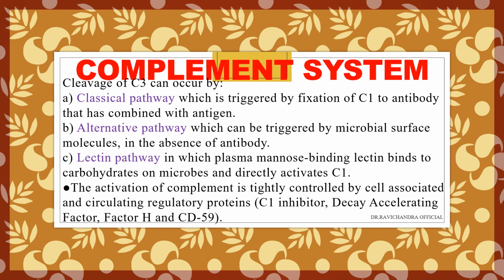With the presence of antibody, C1 is fixed. In the absence of antibody, alternative pathway will happen. And in the presence of carbohydrates and lectin, lectin pathway will happen. All will lead to activation of C1, which will further activate the cleavage of C3. So it is a tightly controlled process, and there are many inhibitors causing this process to be delayed or derailed. They are C1 inhibitor, DAF, decay accelerating factor, factor H, and CD59.